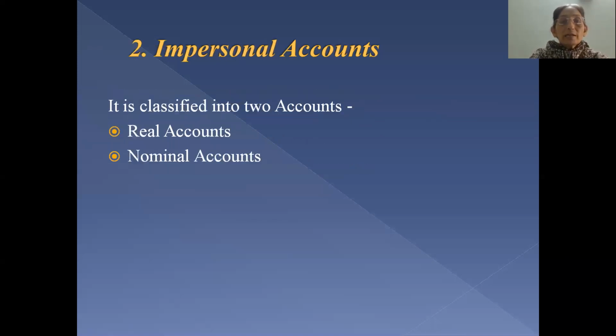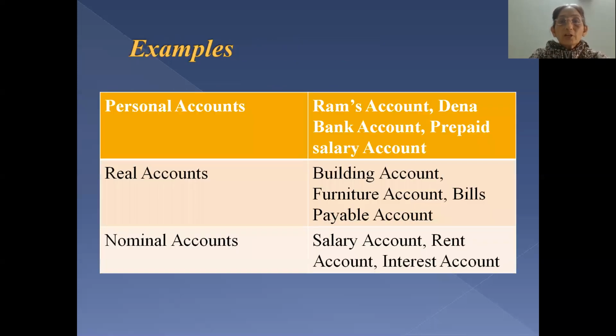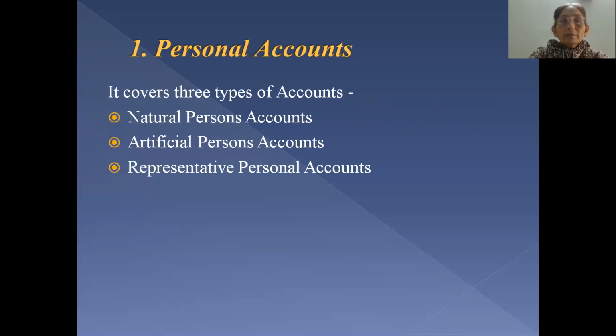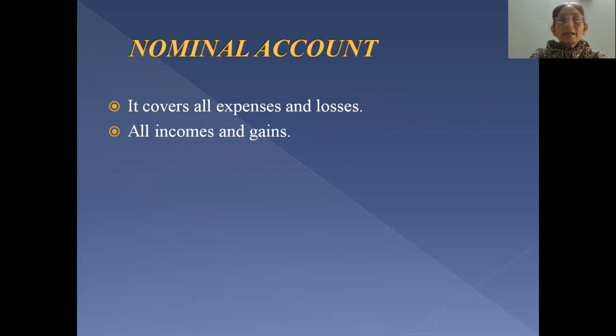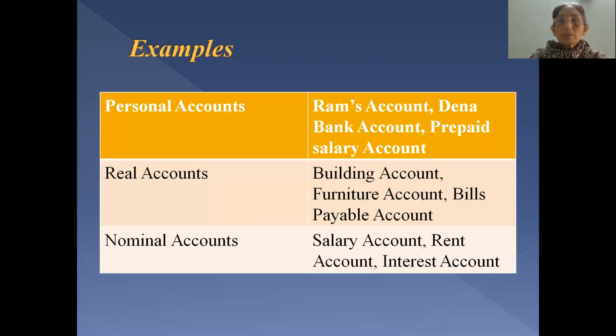So if you see the examples, then natural persons account includes names of all natural persons like Ram's account, Sham's account, etc. Then the second type of personal account is artificial persons account. Now artificial persons account covers all types of institutions, organizations, which are called as persons, but they are not natural persons. They are artificial persons because they are brought into existence by operation of law.